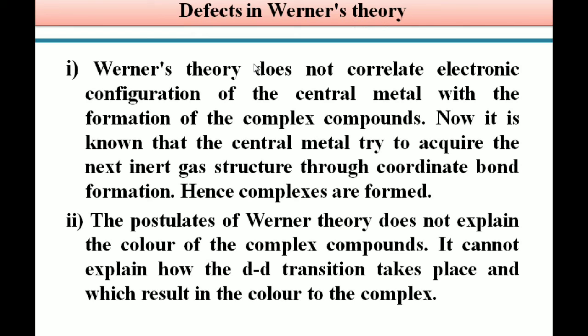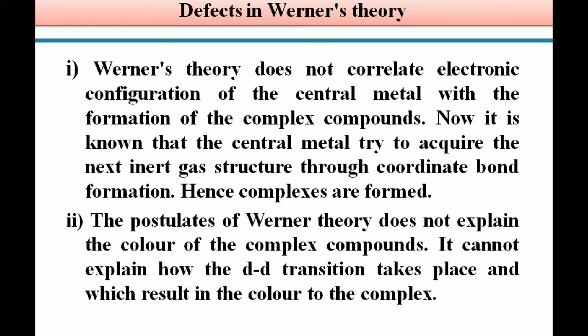So students, just now we discussed the advantages of Werner's theory. There are some defects in Werner's theory. So what are those? We can see. Werner's theory does not correlate the electronic configuration of the central metal with the formation of complex compounds. Because students, now we know that the central metal tries to acquire the next inert gas structure through coordinate bond formation. Hence complexes are formed.